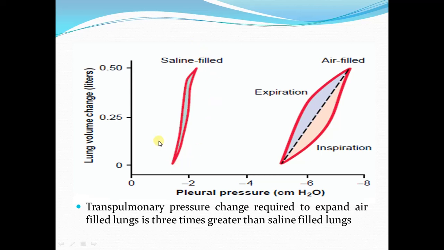When the lungs are filled with saline, the transmural pressure or the pleural pressure which is required to expand the lungs, or increase the lung volume, is 3 times less than the pressure required to expand the air-filled lungs.